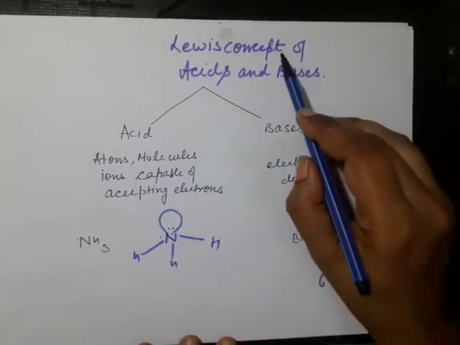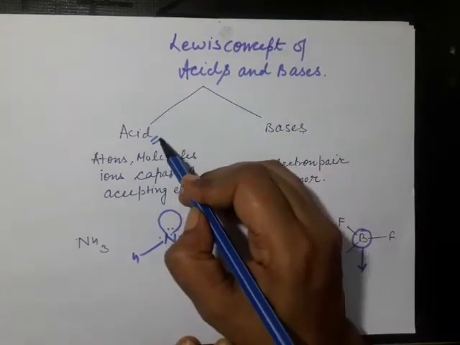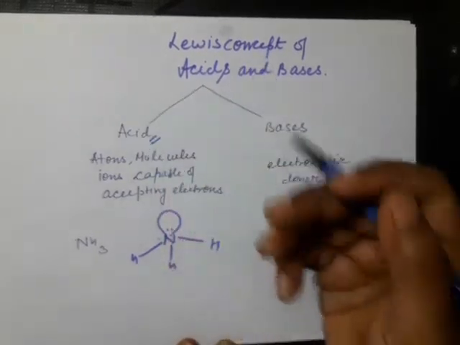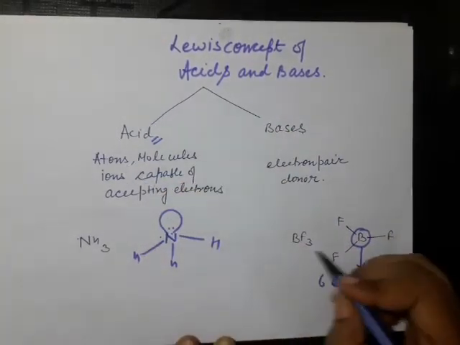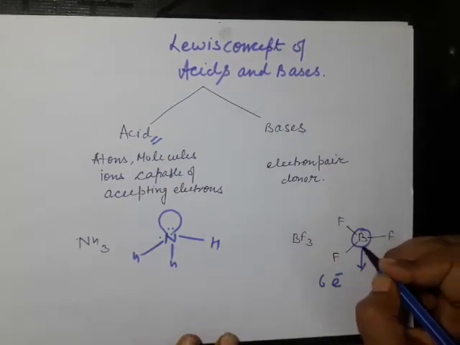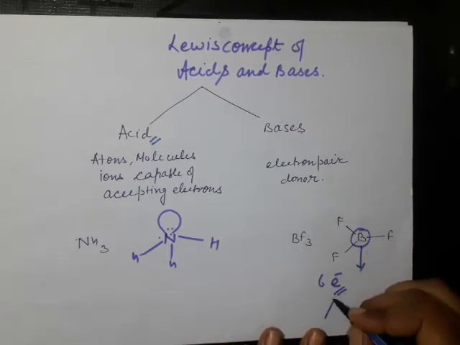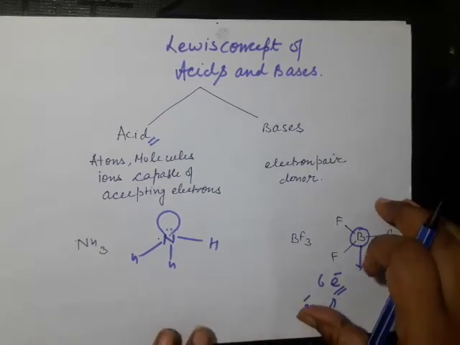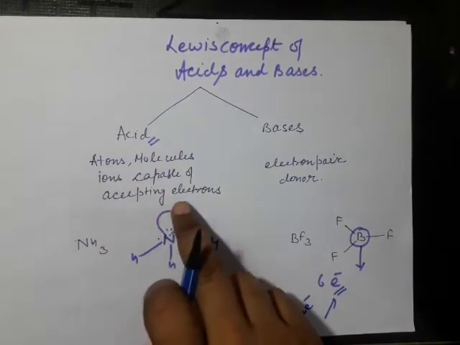The third concept is Lewis concept of acid and base. Here, acids are those compounds which easily accept electrons. For example, BF3. First draw the Lewis structure and find out its valence electrons. The central atom has 6 valence electrons and has a tendency to accept 2 electrons, so it is placed in the category of acid. So acids are atoms, molecules or ions which are capable of accepting electrons.